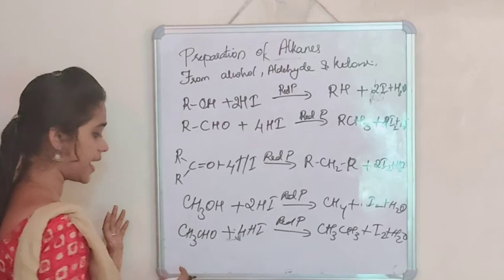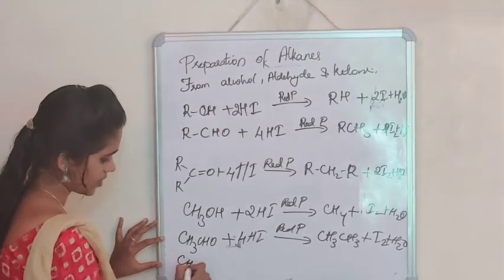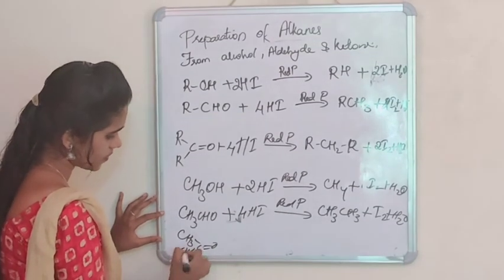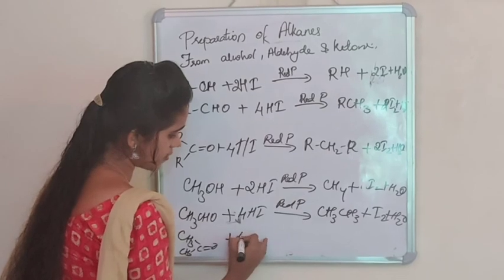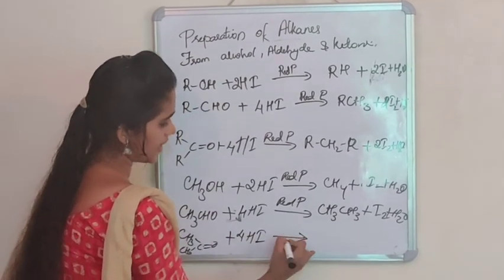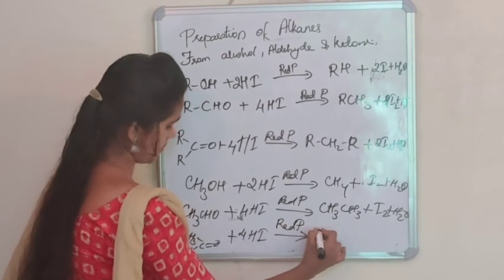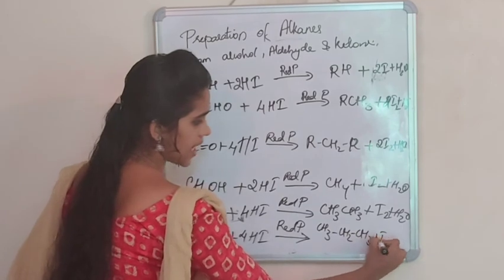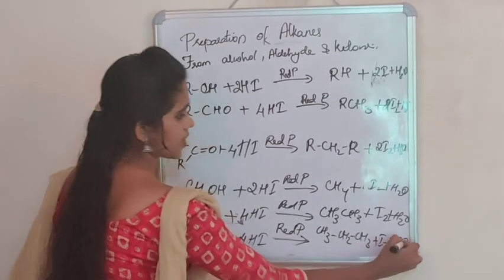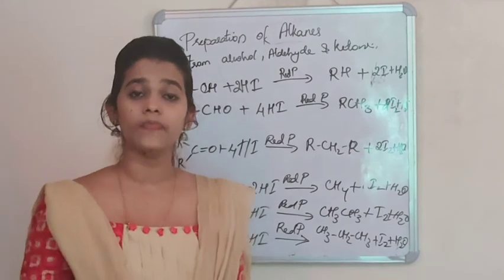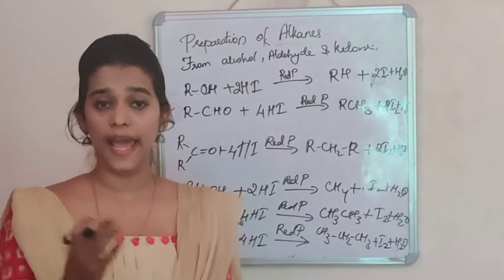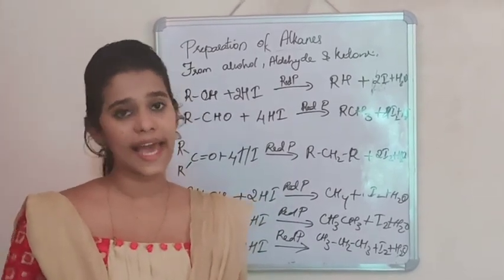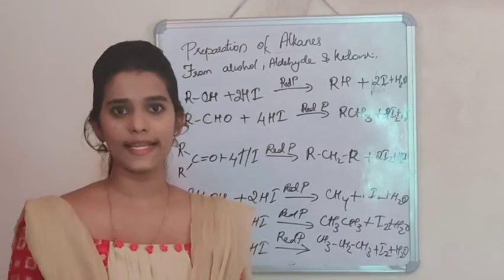Now we are going to see where CH3COCH3, a keto group, is reacted with hydroiodic acid in presence of red phosphorus to give CH3CH2CH3 plus I2 plus H2O. So this is one method where aldehyde, ketone and alcohol can be treated with a mixture of hydroiodic acid and red phosphorus to give alkane.